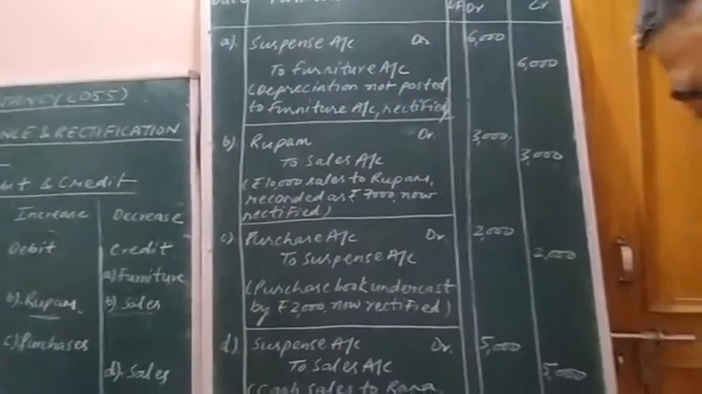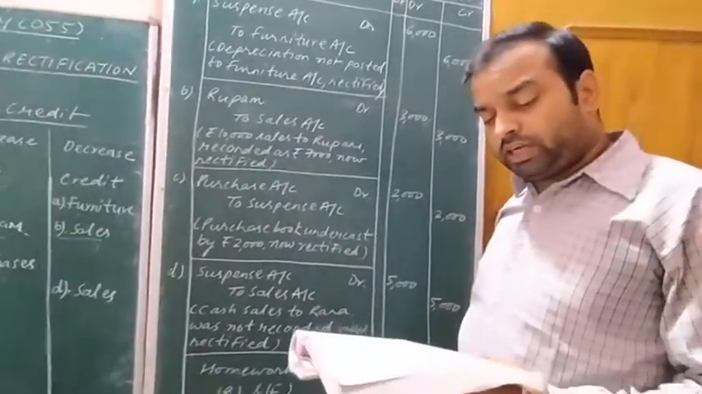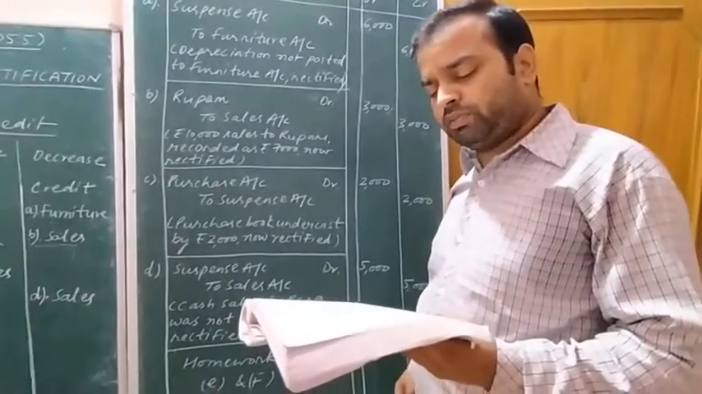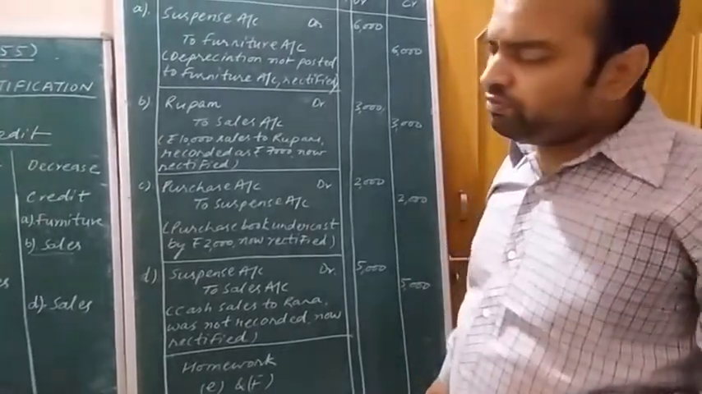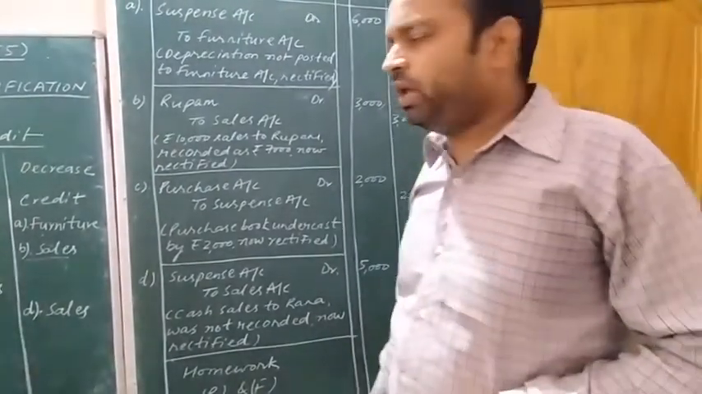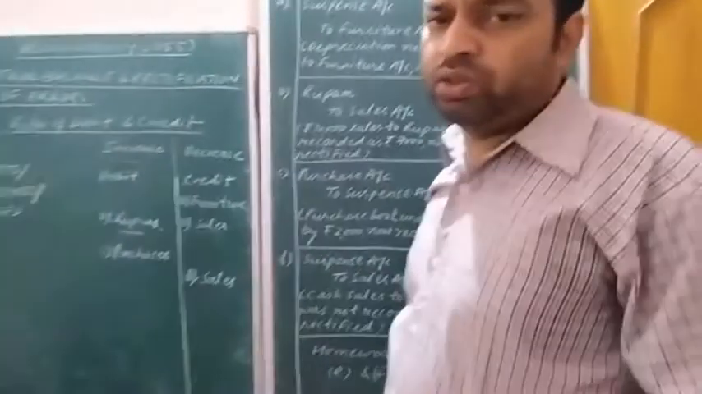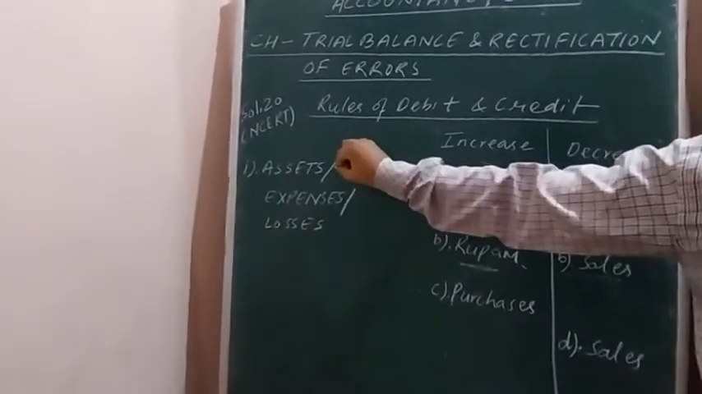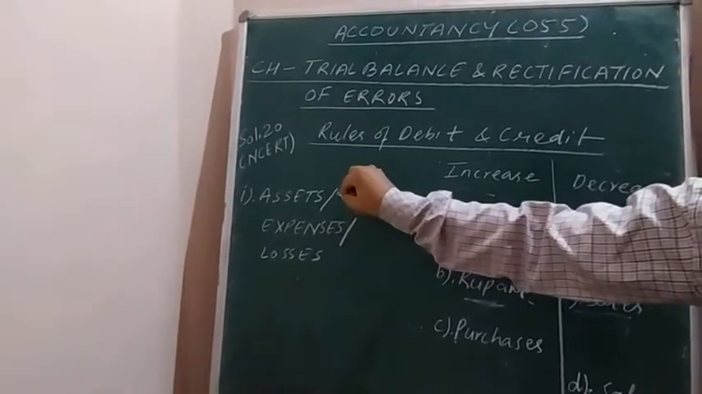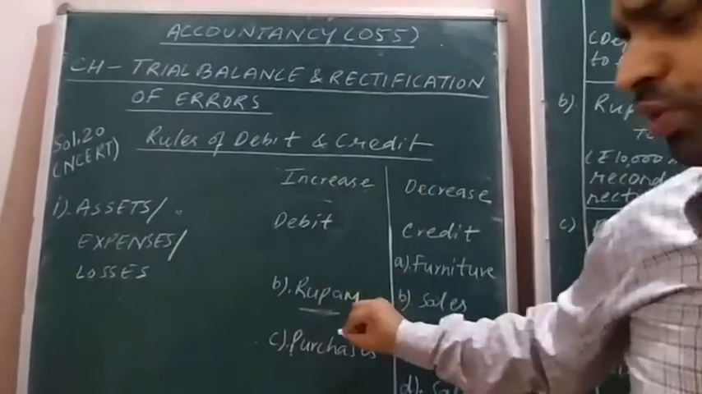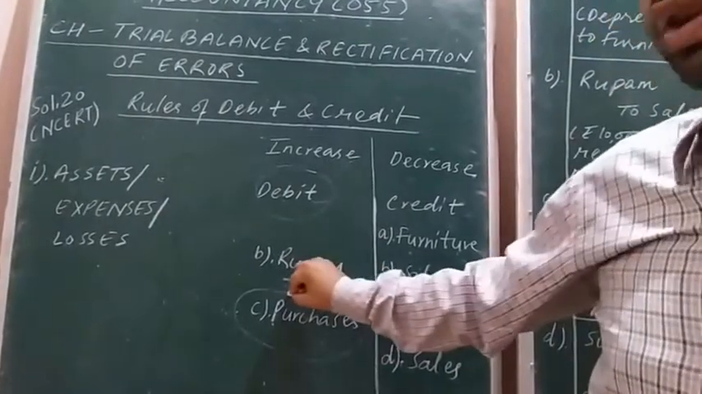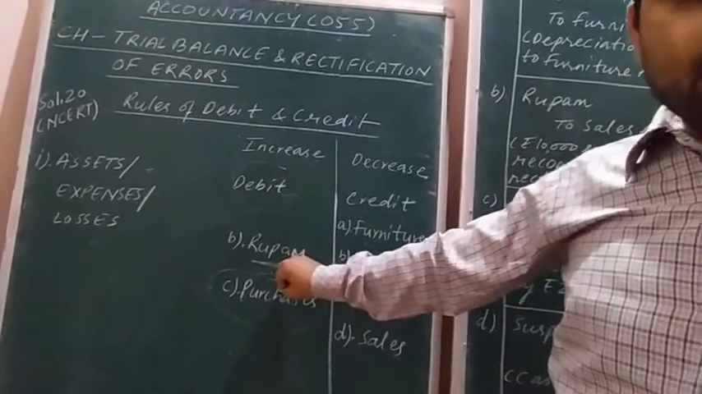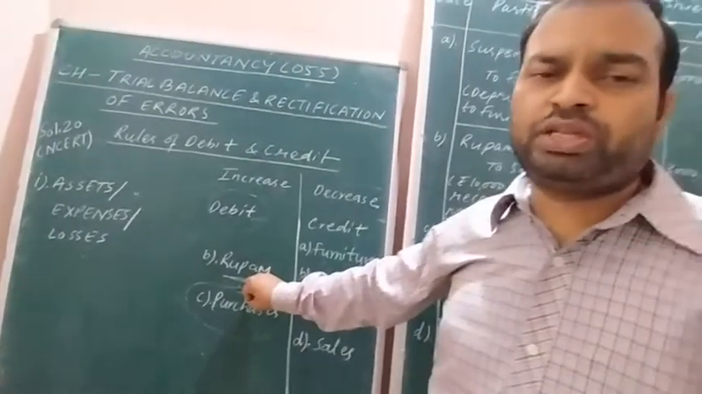Okay, now reading out the third transaction of question number 20, purchase book undercast by rupees 2,000. Whenever we purchase any good, what will happen? The goods will increase. Goods are assets of the business, and according to the rules of debit and credit, whenever assets increase, they are shown on the debit side. So purchases will be shown on the debit side. Here only undercasting is done in the purchase book.